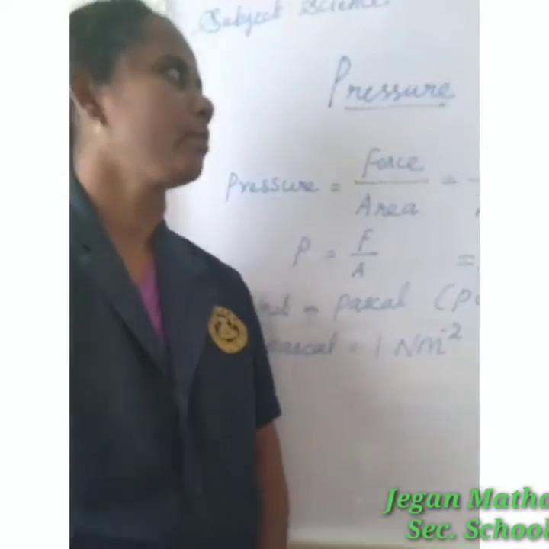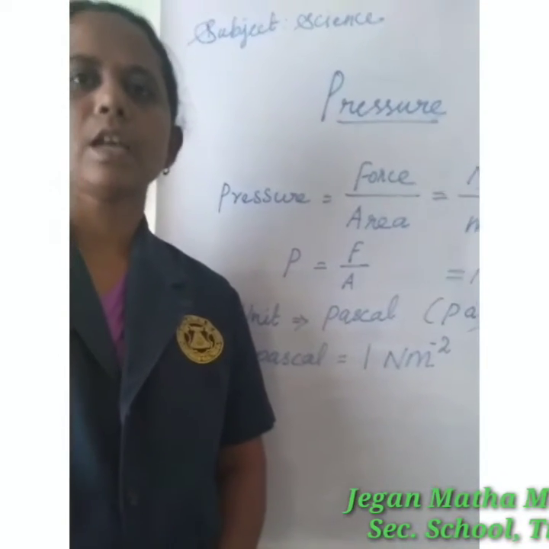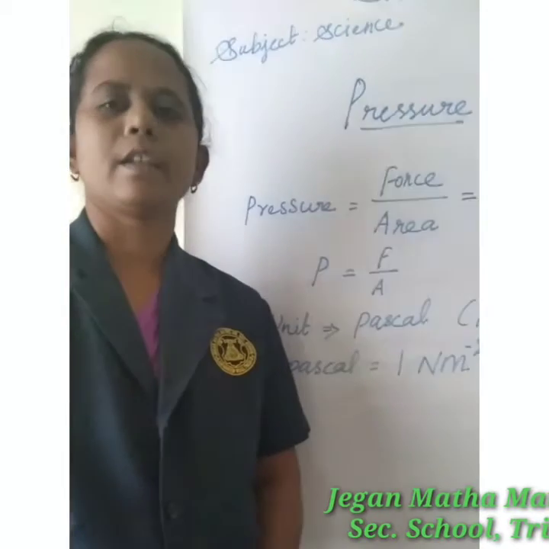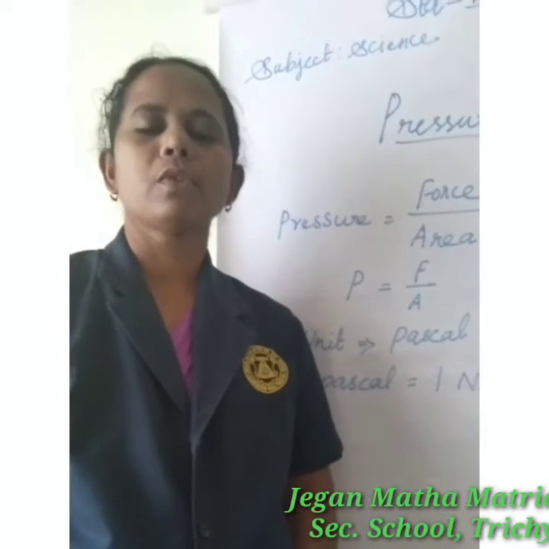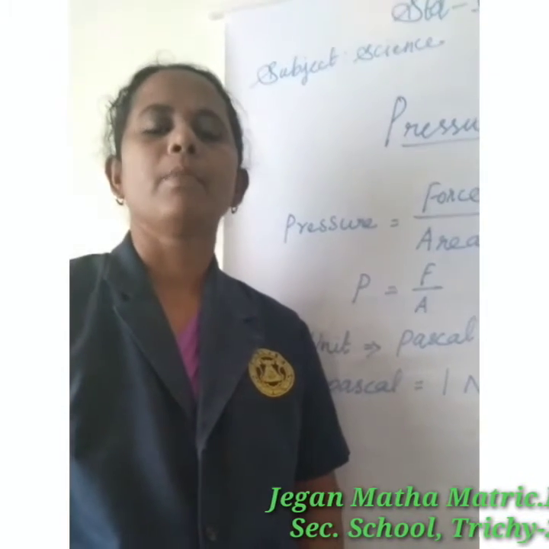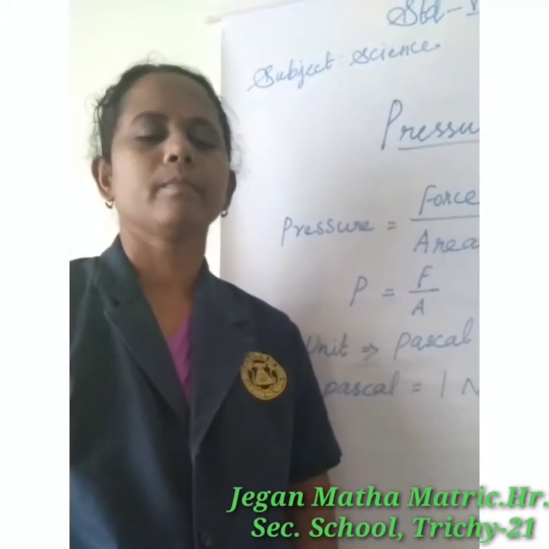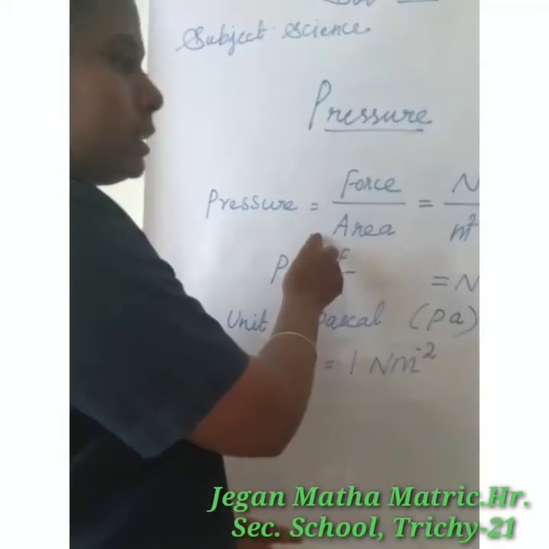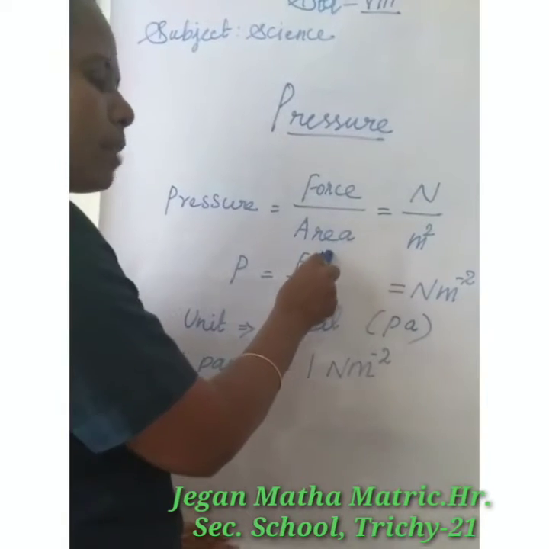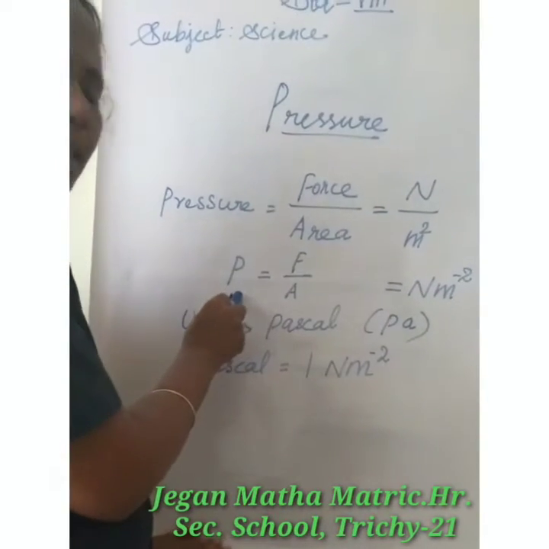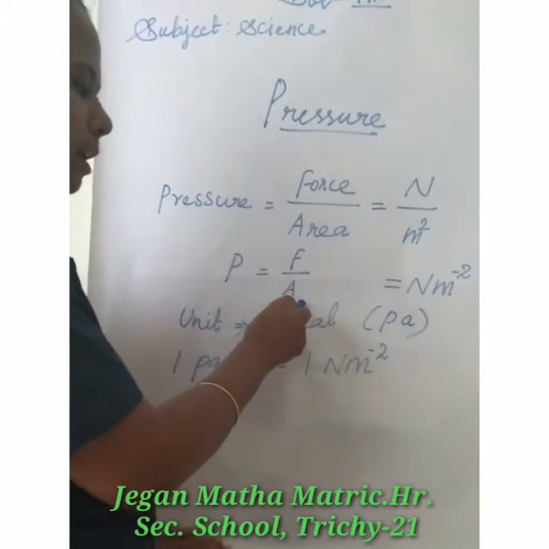Next topic, pressure. Pressure is the amount of force or thrust acting perpendicularly on the surface area of a body. So, pressure is equal to force by area. P is equal to F by A.